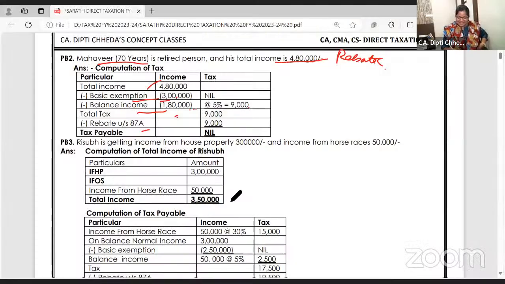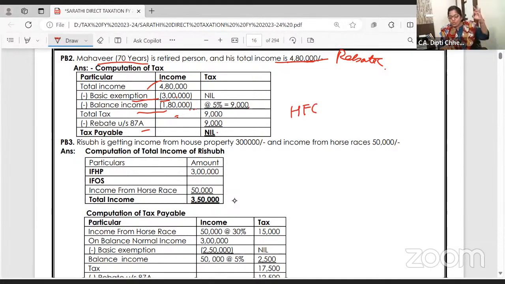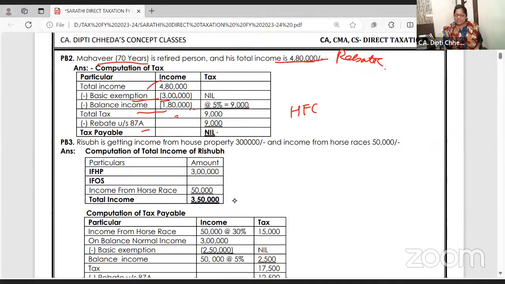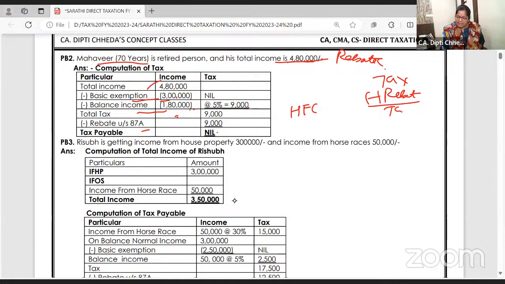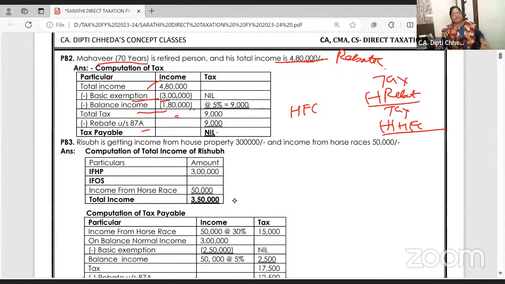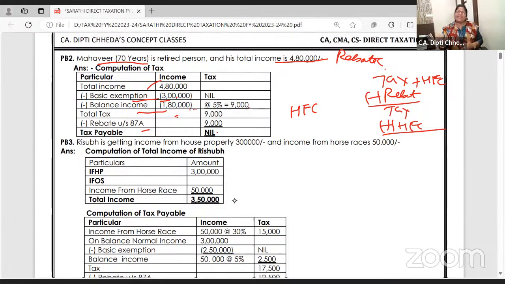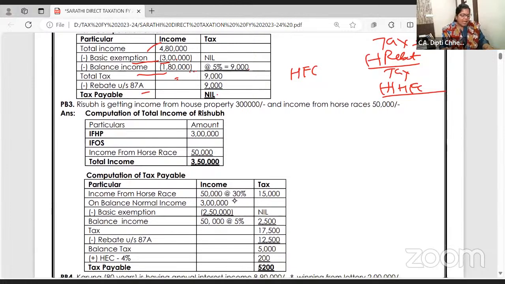All right. So rebate is given up to 12,500 and tax is nil. Ma'am, you didn't take health and education cess. I told you where to park health and education cess. Tax minus rebate, whatever is the tax, add health and education cess. Over and out. If you add it first and then do the rebate, what difference does it make? It will go wrong.